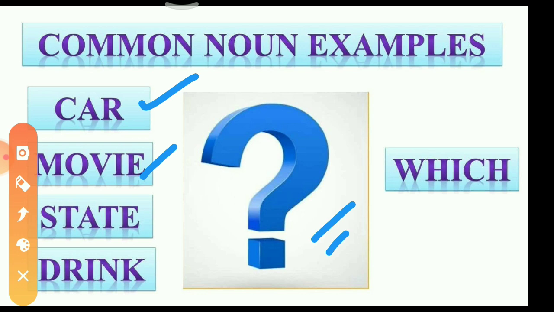In the same way, if I say state, we have many states, but we don't know which state I am talking about right now. Yesterday I went to a state. It's very rich in heritage. You may not come to know which state I went to. That's why these common nouns always put a question in our mind: which one? Same here, see the drink. We have many drinks, but we don't know which drink we are talking about now. That's why with words like car, movie, state, drink, always a question comes to our mind: which one?